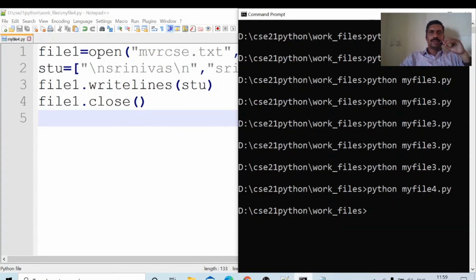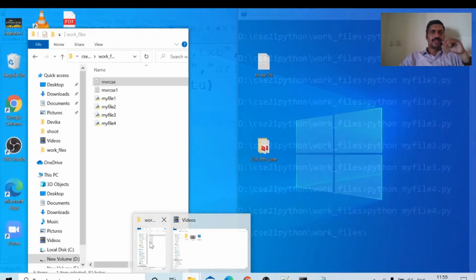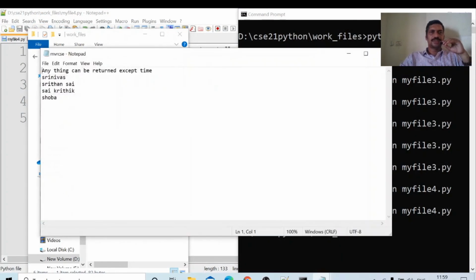Now I am running my file 4.py. Which file do we have to see? mvrcsc.txt. Srinivas, Sritan Sai, Sai Kritik, Shobha. All the names are here.